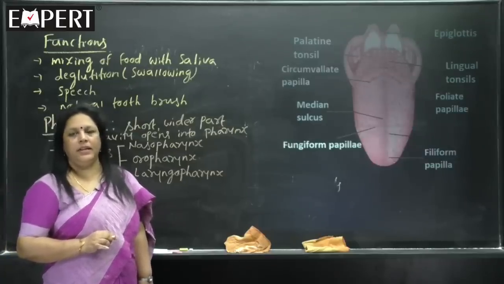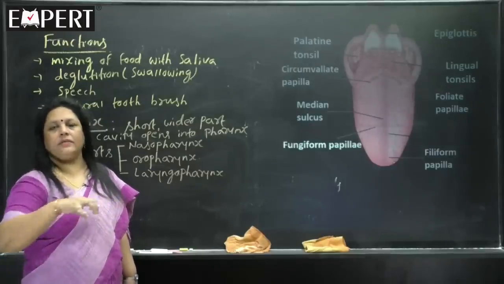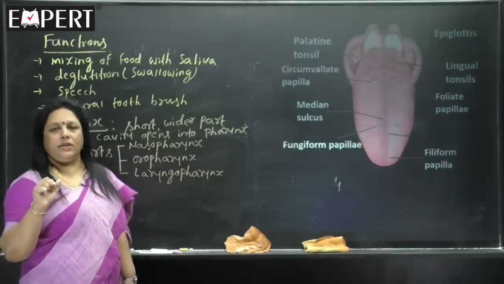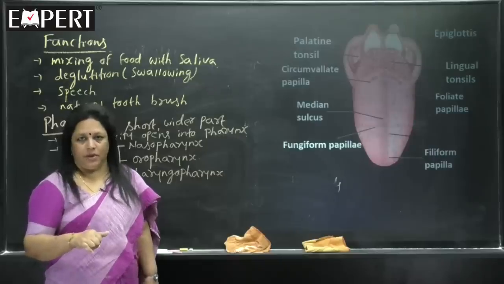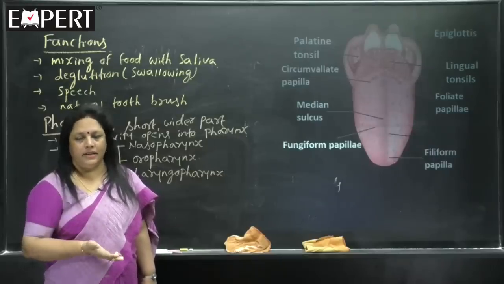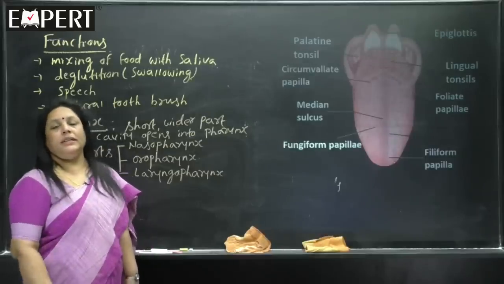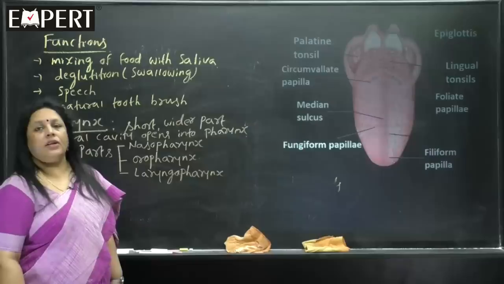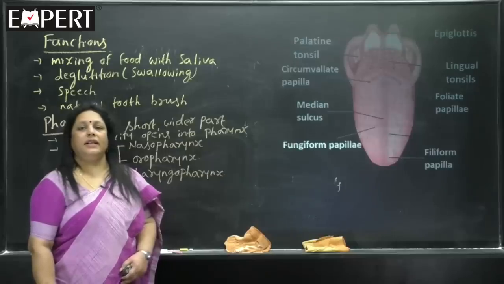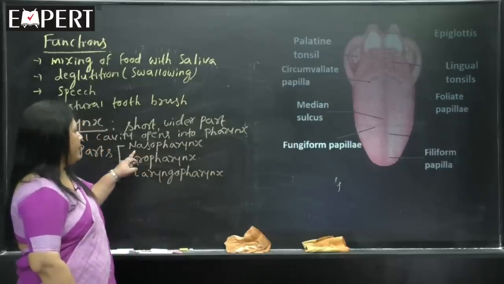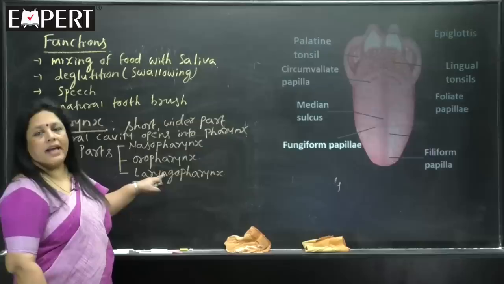You see, pharynx is the common chamber for the passage of food as well as air. You have to remember this point. Pharynx is the common passage for the movement of the food as well as the air. So, that is why pharynx is studied even in the respiratory system also. However, pharynx is studied in digestive system, we all know that. The reason is pharynx is the common chamber for both the passage of food as well as the air. Okay. So, pharynx is divided into 3 parts: nasopharynx, oropharynx, laryngopharynx.